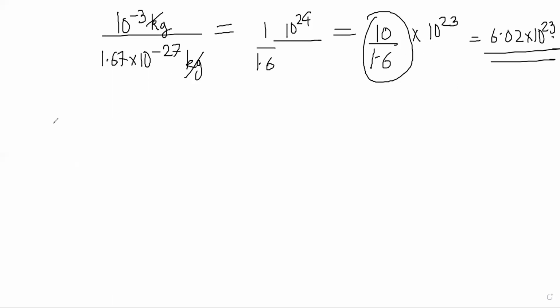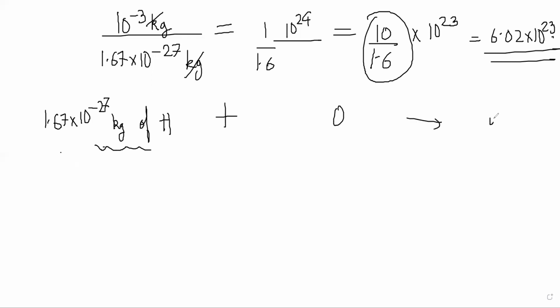So basically the convention that they decided on was, okay, I don't want to work with 1.67 into 10 power minus 27 kg of hydrogen. I don't want to react it with some weird number like that, oxygen to get water, right? What I want to say is 1 gram of hydrogen reacts with, let's say, 16 grams of oxygen.